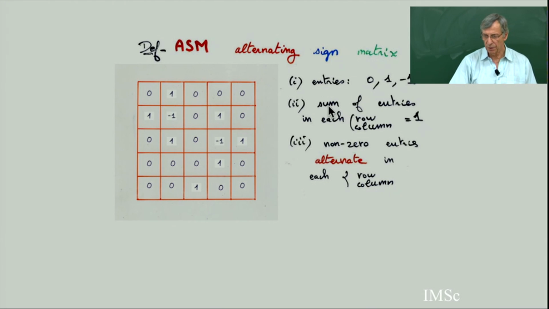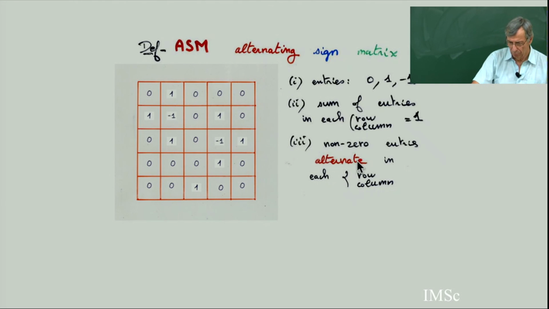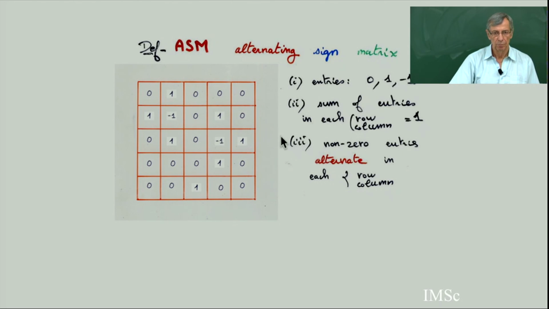Second condition, the sum of the entries in each row and each column is equal to 1. And third condition, the non-zero entries alternate between 1 and minus 1. For example, on this row, you have 1, minus 1, 1. The sum is 1. First column, 1, minus 1, 1.